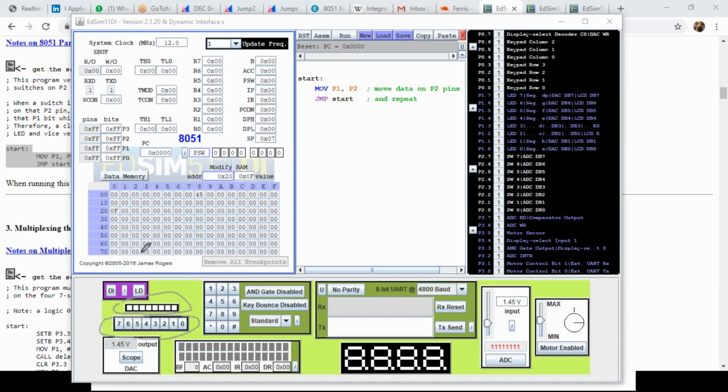The simulator assumes that there are some LEDs connected to this port, and some switches connected to one port. What we are trying to do in this code is read the values on P2, in which the switches are connected, and then move it to P1. So when you press the switch, an LED will glow. That's the demo we are going to see now.